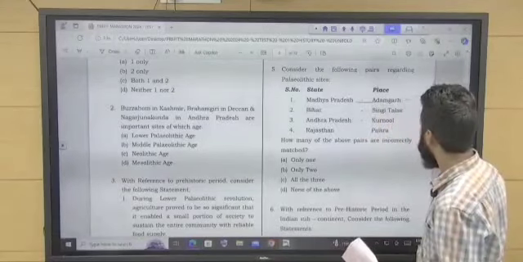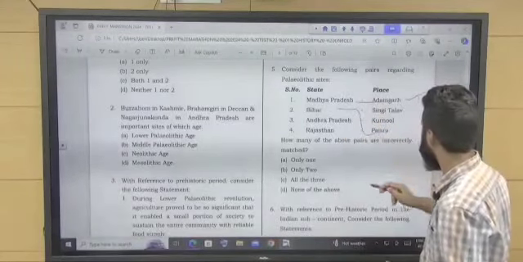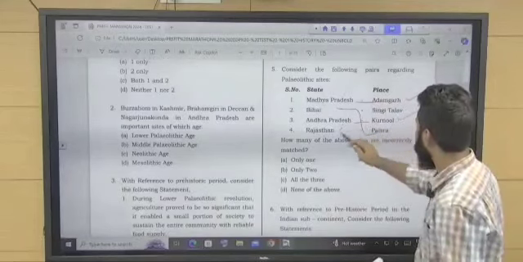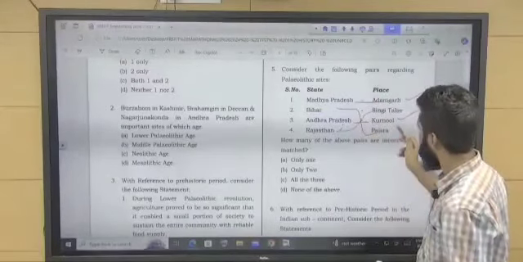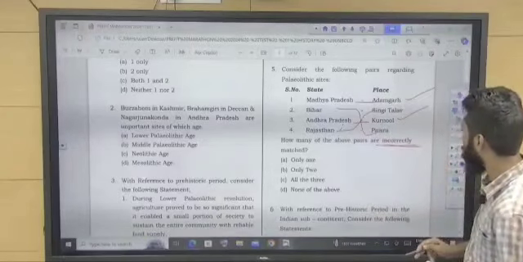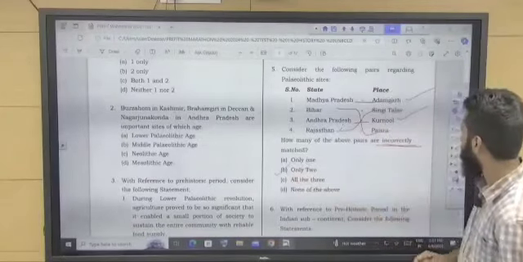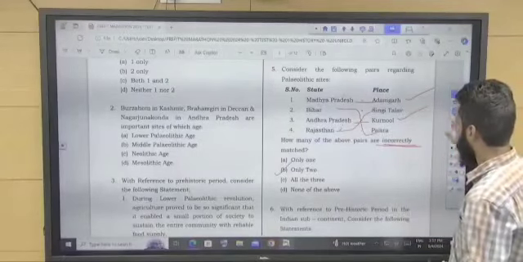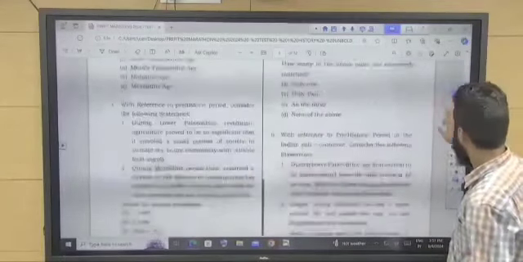Madhya Pradesh, Adamgarh is correct. Pesra is in Bihar. Andhra Pradesh, Kurnool is correct. And Rajasthan, Singhi Talab. Singhi Talab is in Rajasthan. So they are asking about incorrectly matched, how many? 2, right? So these 2 are correctly matched, these 2 are incorrect. Now